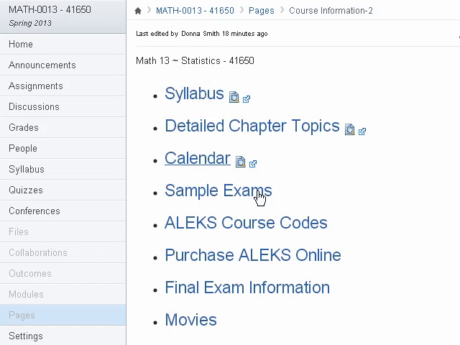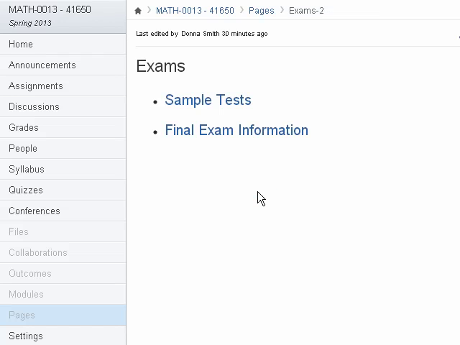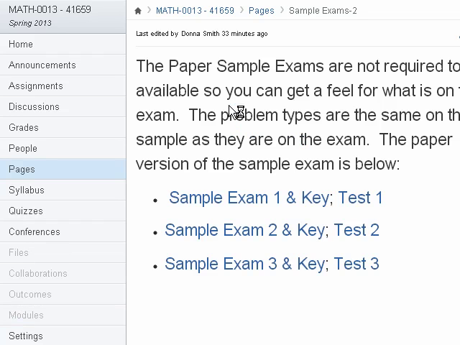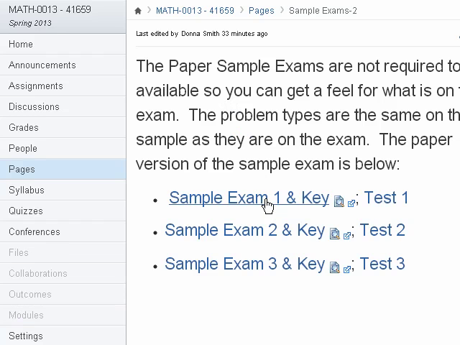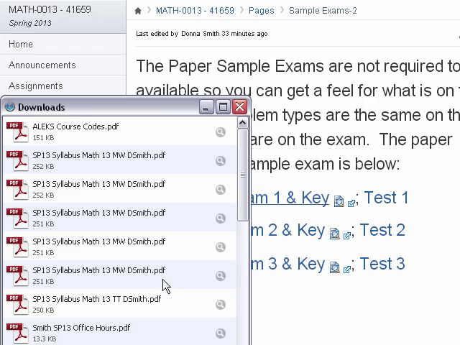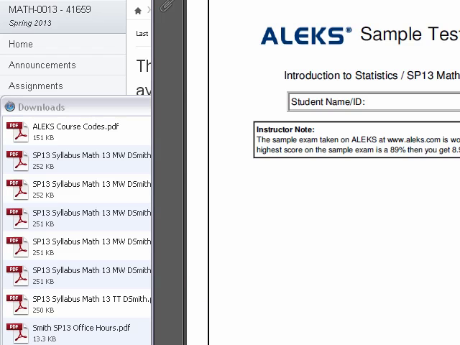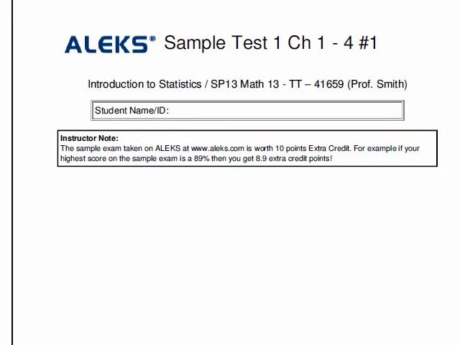And then here's a link for sample exams. It turns out all your exams are going to be taken using ALEX, but if you want to have an idea what's on the exam before you take it, if you go here, you can see here's a copy of the sample exam. And so when you open it up, it's just letting you hear, this is a sample exam taken on ALEX.